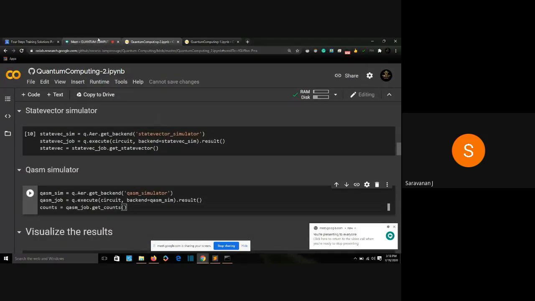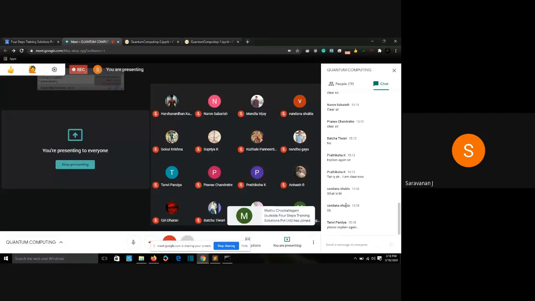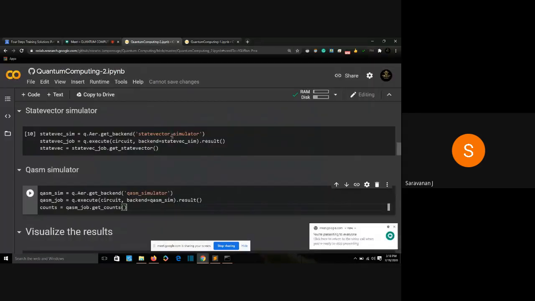So are there any doubts in this, initializing a simulator? Are there any doubts? Please explain again. So we are initializing simulators. Simulators are not real quantum computers. We'll be simulating the real quantum computer in our own computer.